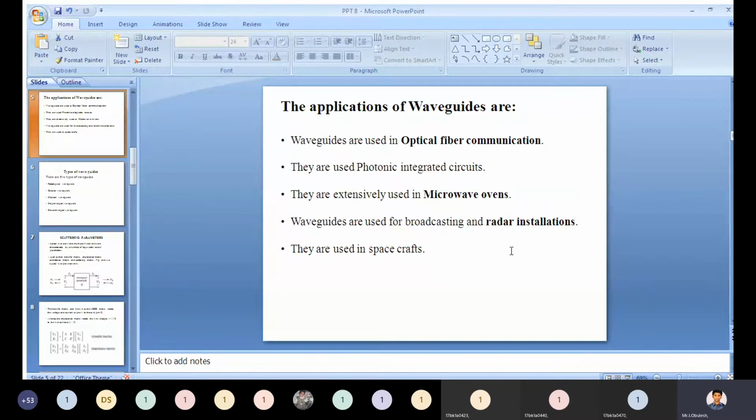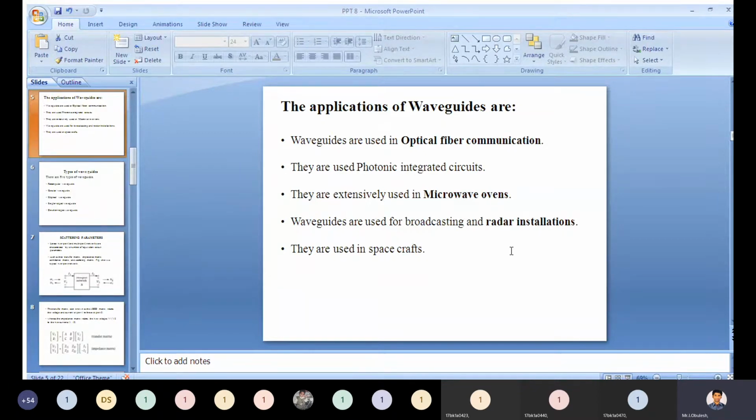Next, some of the applications of waveguides. Waveguides are used in optical fiber communication. They are used in photonic integrated circuits. They are extensively used in microwave ovens. Waveguides are used for broadcasting and radar installations, and they are used in spacecraft. You need to remember these five points as the applications of waveguides.